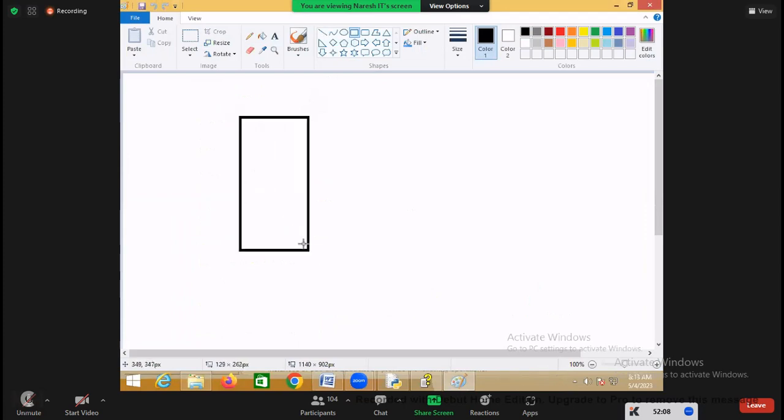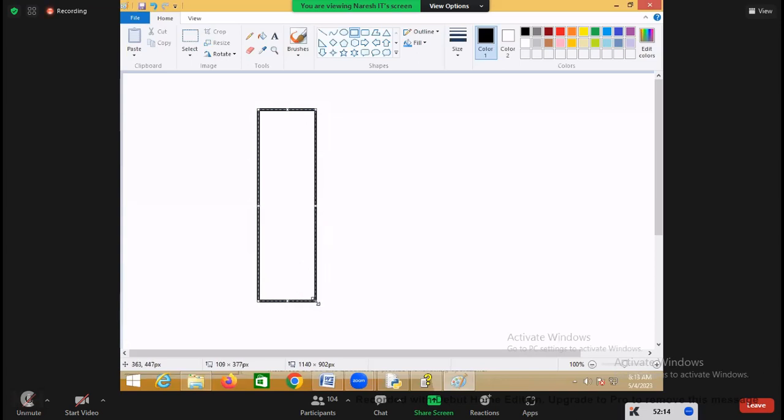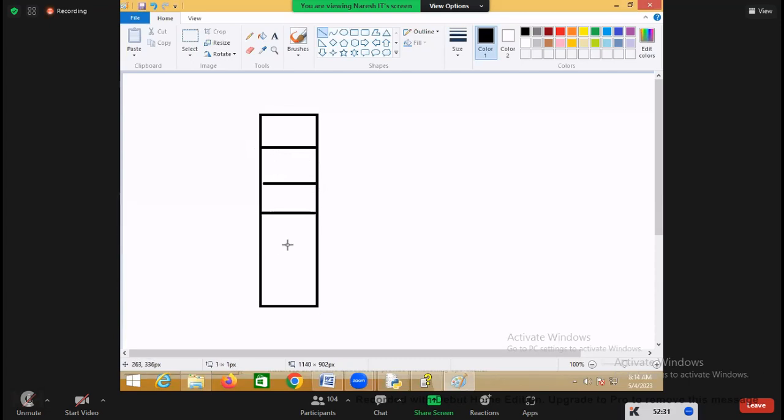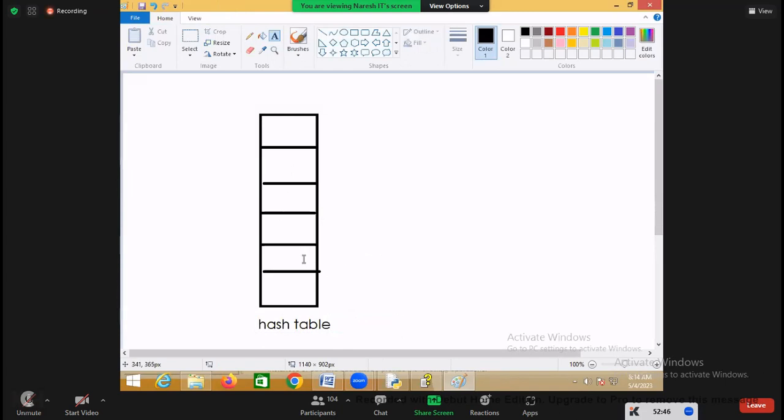For example, suppose this is a hash table. Just to understand how the objects are stored in the set: in a list it is organized sequentially, but in a set it is not, because a set is an unordered collection. Now assume that this is a hash table, the underlying data structure used by set.